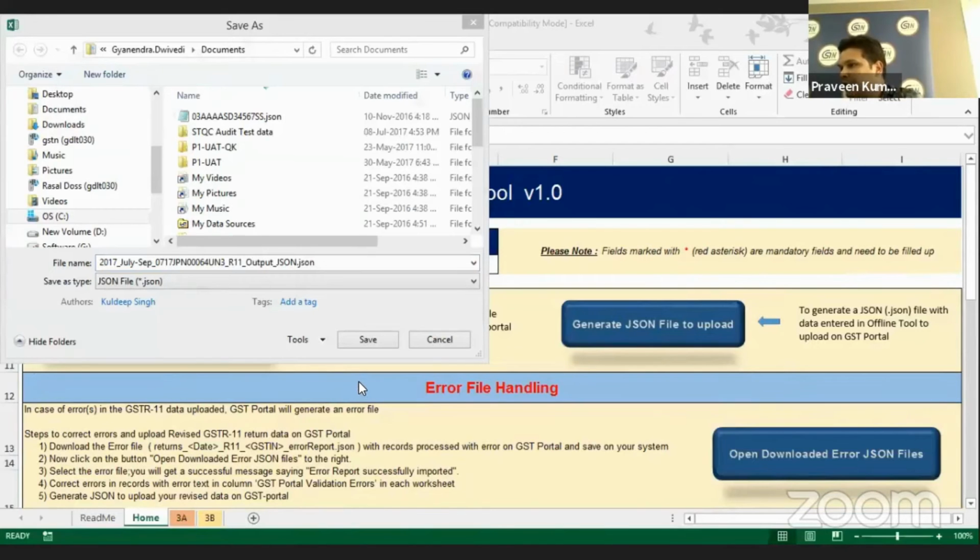Share screen. Just a second. I don't want to show. Yeah. Can you share option? And this one. Share. Yeah.